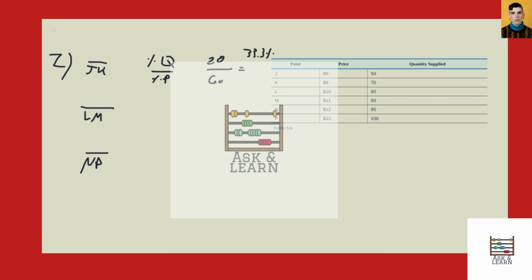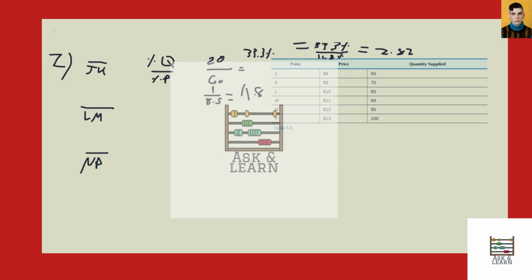Then for price, we have 8 to 9, so that's 1 over 8.5, which is equal to 11.8%. So the final answer for the elasticity from point J to point K is 33.3% over 11.8%. It's about 2.82.